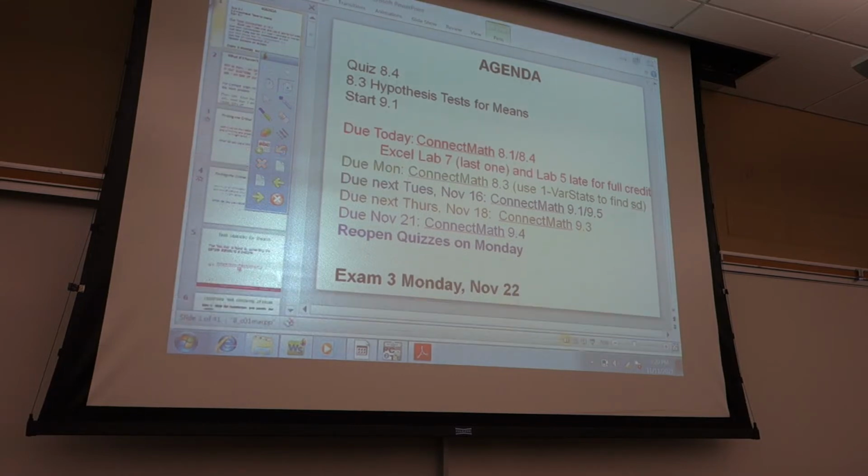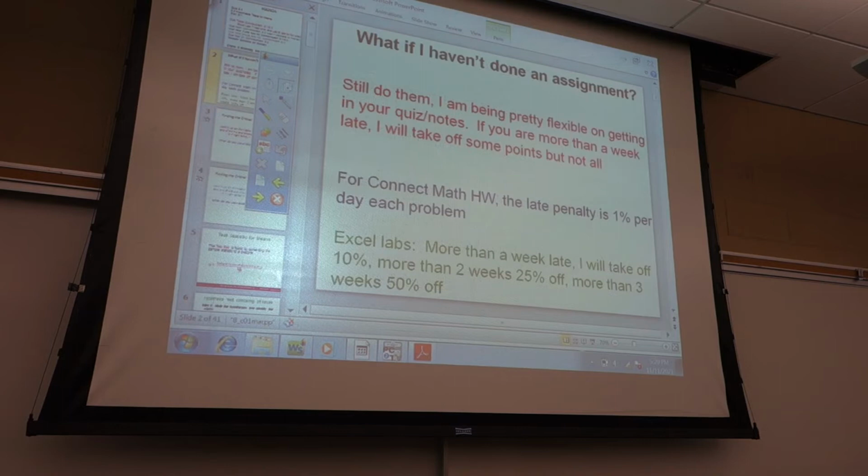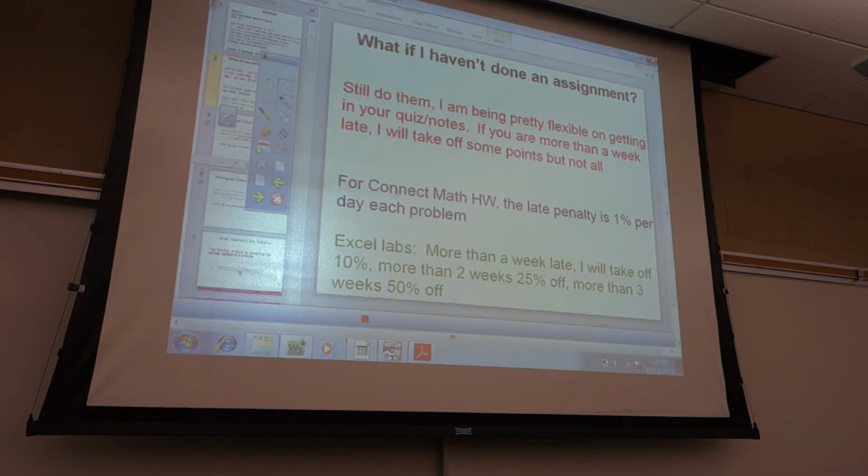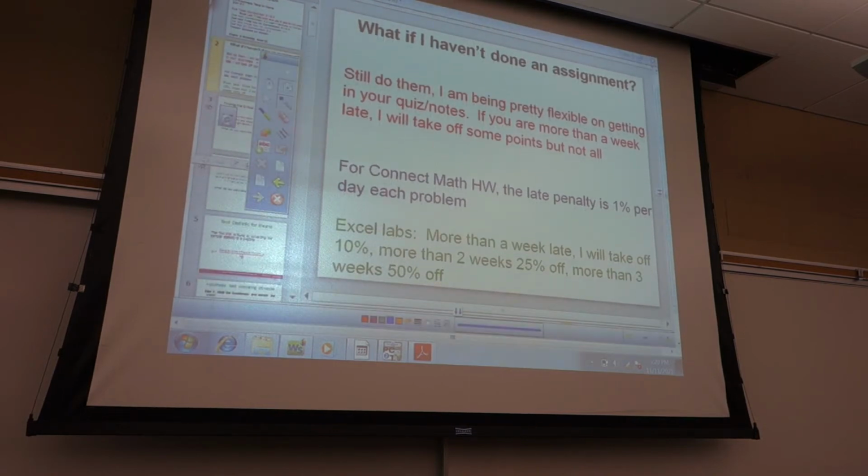All right. Good. What if you haven't done an assignment? Do it anyways. Make sure you get them in. You'll lose some points, but not all the points. For Connect Math, you lose 1% per day for every problem that's not done on time. And then Excel Labs, if you're a week late, you get that first week for free. After that, I take off more and more, but you get at least 50% off even if you're fairly late with it. So make sure you get those in.